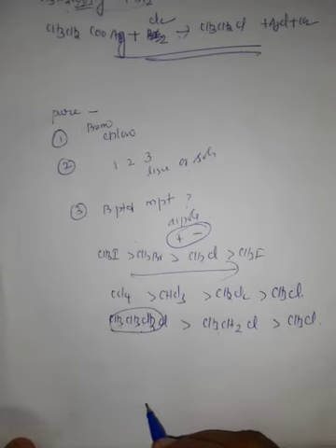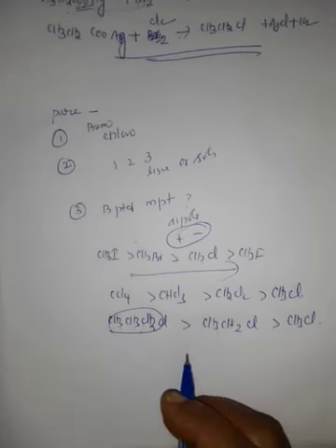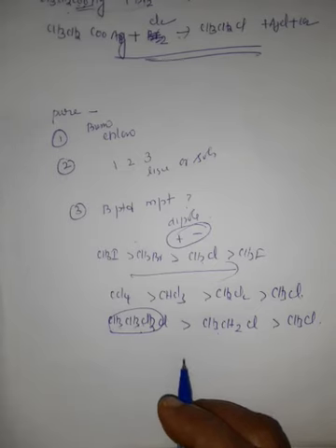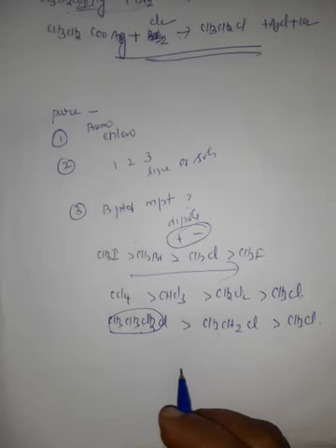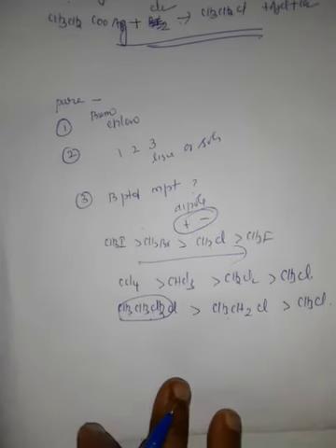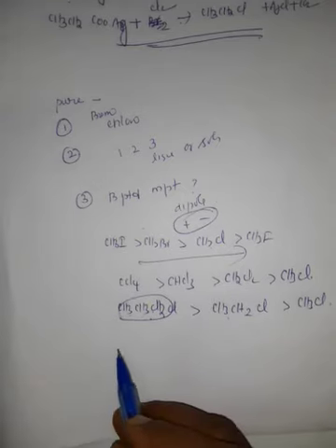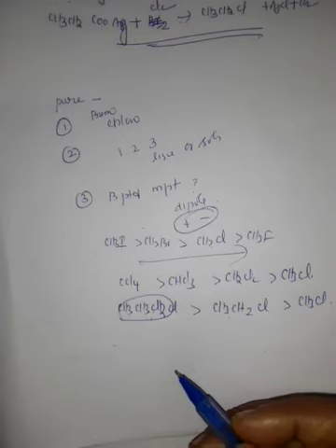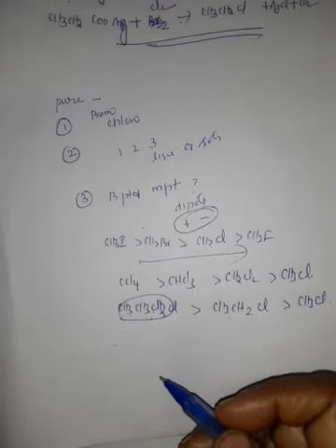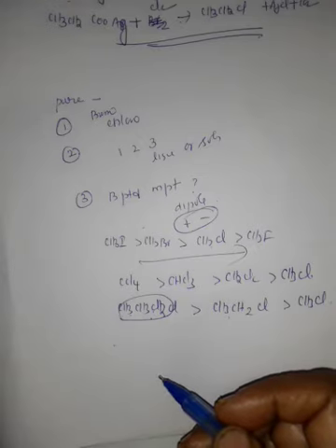Next, among isomeric compounds, meaning compounds containing the same number of carbon atoms and hydrogen atoms, that is the same formula. Among the isomeric alkyl halides, whether they are straight chain or branched, the boiling point decreases with increase in branching.